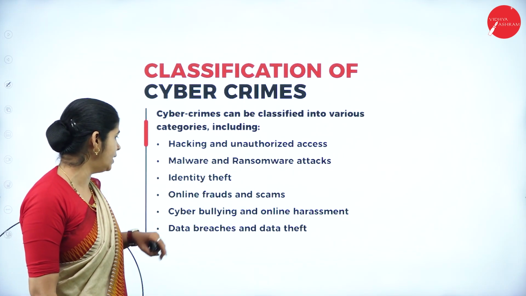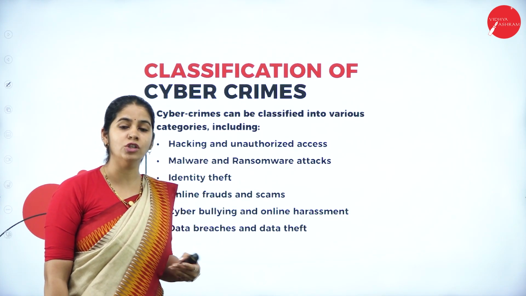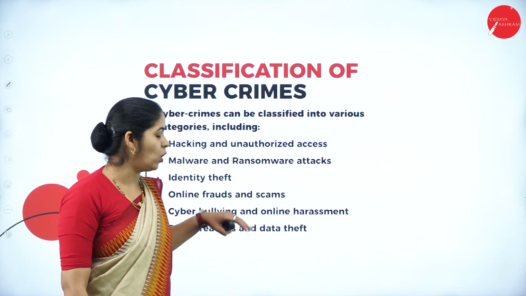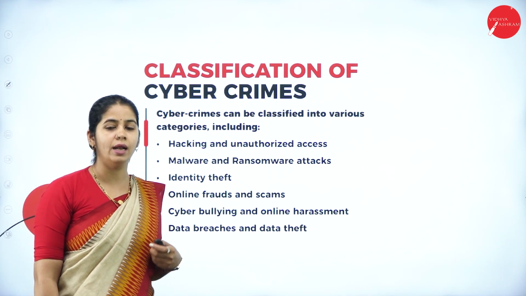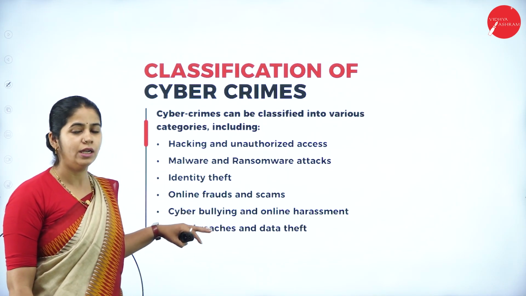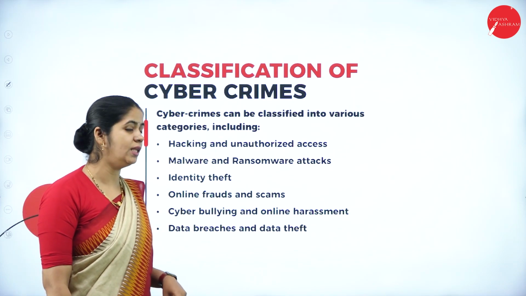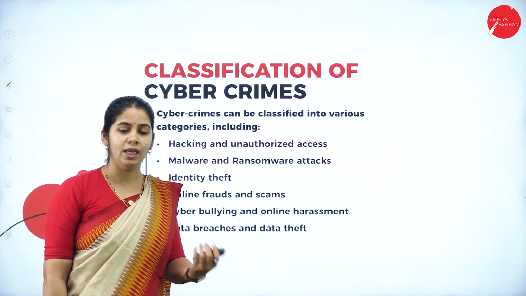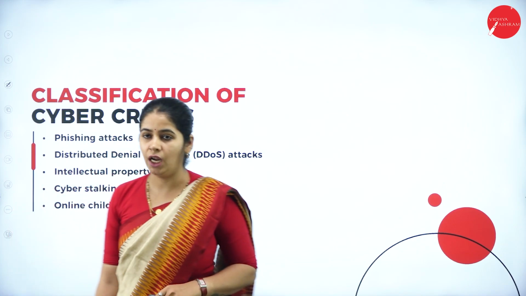Then online frauds and scams, done for financial benefits; cyberbullying and online harassment, using harsh words, stalking and demotivating someone; and data breaches and data theft, changing the data over the internet and getting the data without consent.